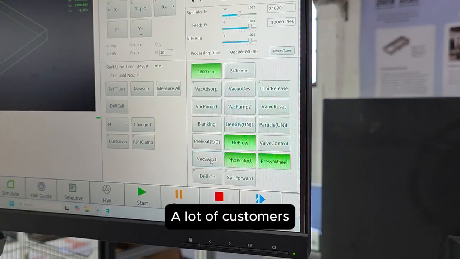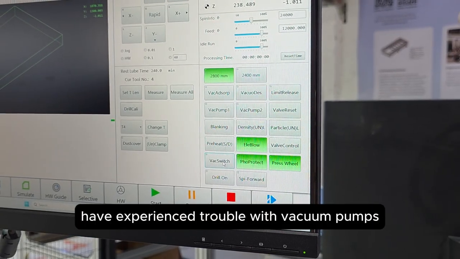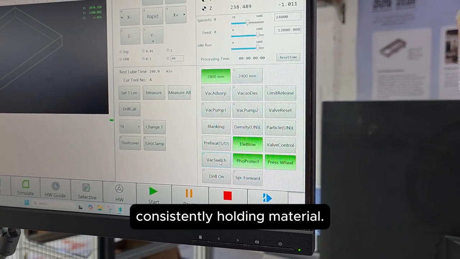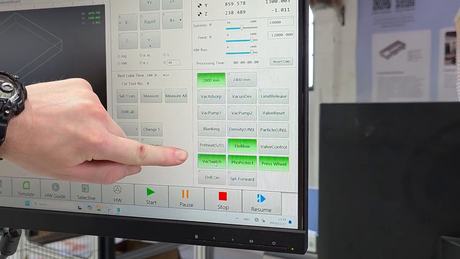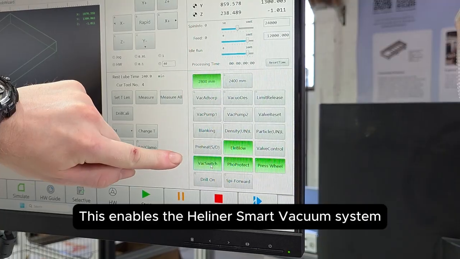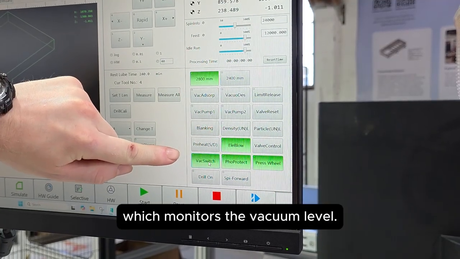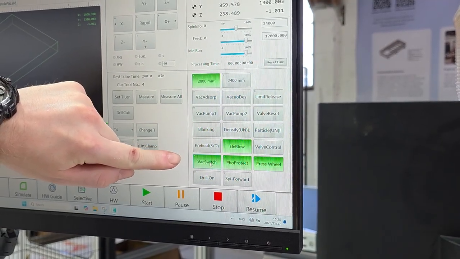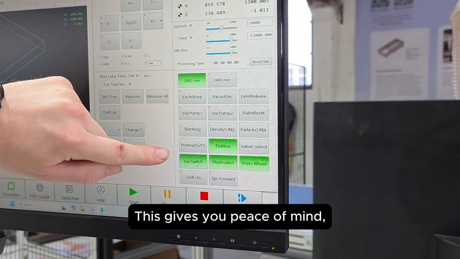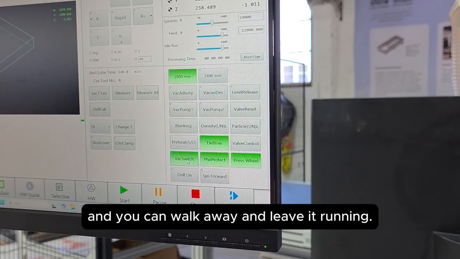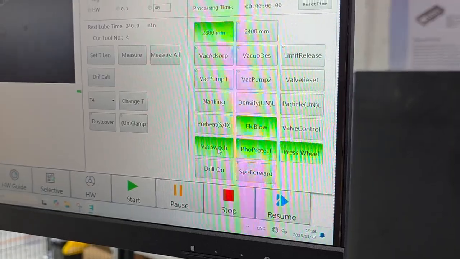A lot of customers have experienced trouble with vacuum pumps consistently holding material. We introduced the vac switch button. This enables the Heliner smart vacuum system, which monitors the vacuum level. If it drops too low, the program will be paused. This gives you peace of mind. You can walk away and leave it running.